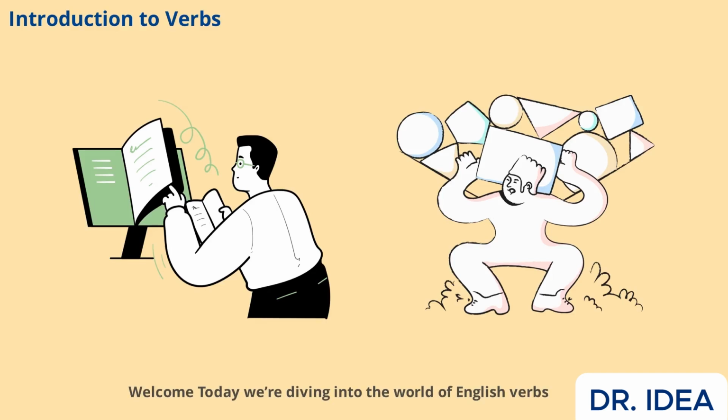Welcome. Today, we're diving into the world of English verbs, focusing on the difference between action verbs and state of being verbs. Understanding these two types is key to building strong, clear sentences. Whether you're writing, speaking, or just trying to improve your English, knowing when to use each type of verb will make your communication much more effective. In this lesson, we'll break down what each verb type does, give you plenty of examples, and help you avoid common mistakes. Let's get started by exploring what action verbs are and why they matter.